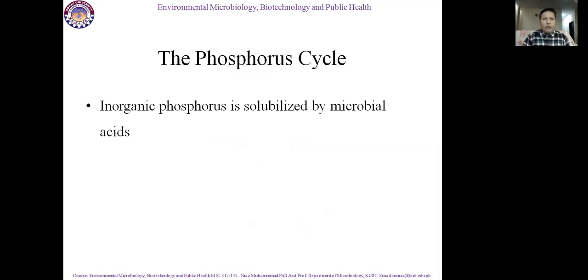This is the most important step in the phosphorus cycle, that inorganic phosphorus is present in rocks, in soils, and it is solubilized by microbial acids. It is easily soluble. It is dissolved in microbial acids. So what happens when this phosphorus is soluble in microbial acid, made available to plants and other microbes?